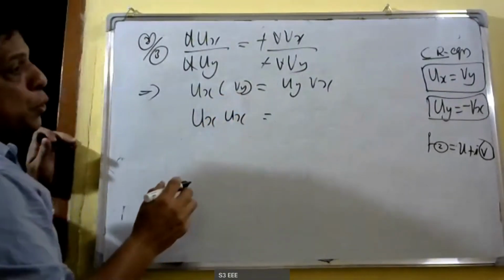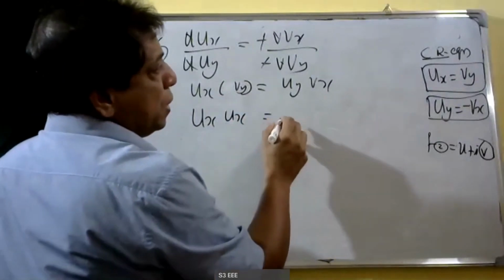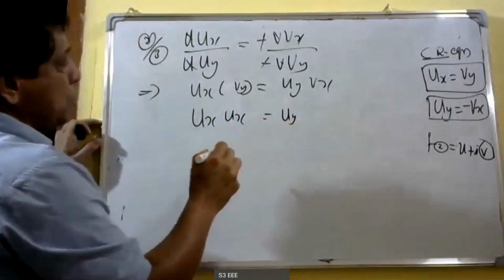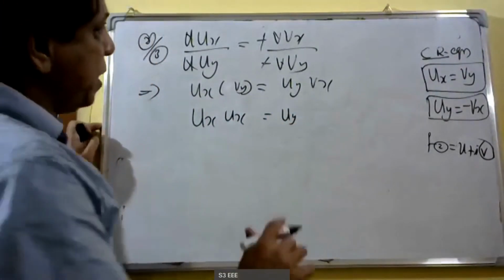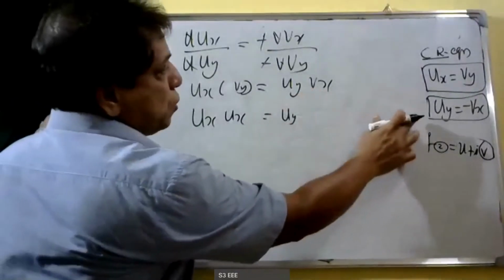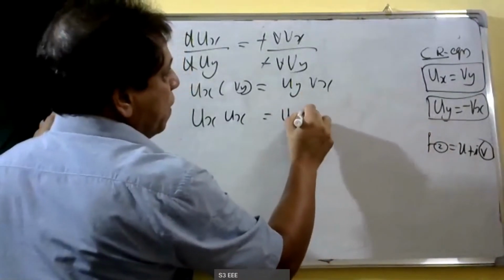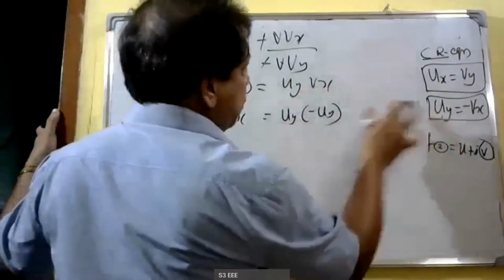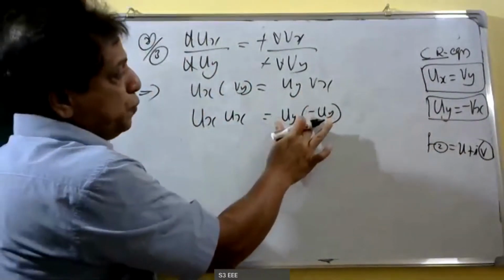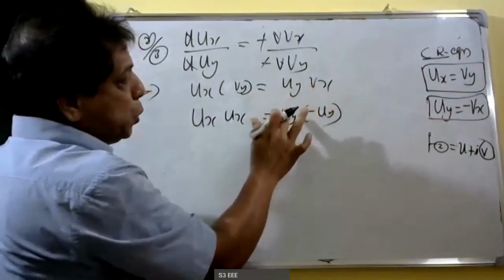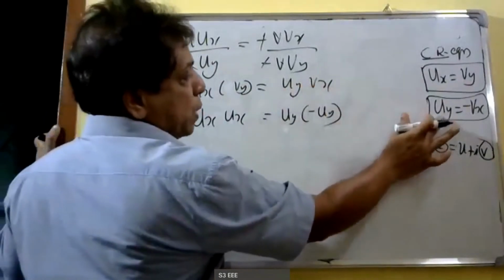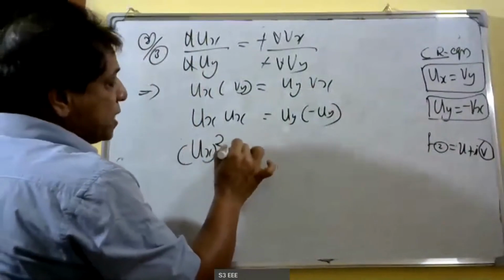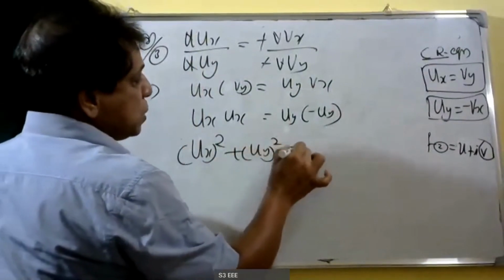Similarly, on the right hand side, uy into vx, where vx is equal to minus uy by the second Cauchy-Riemann equation, so uy into vx can be replaced by uy into minus uy. Therefore, ux whole square plus uy whole square is equal to 0.